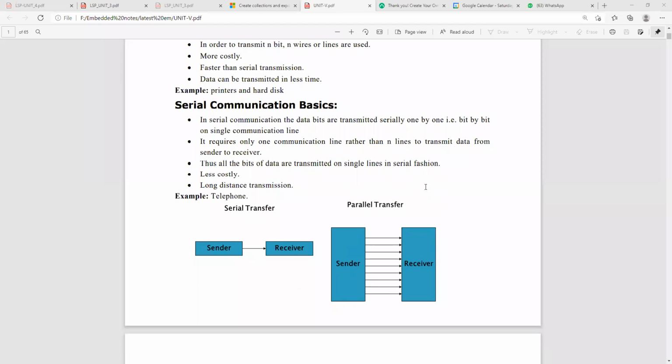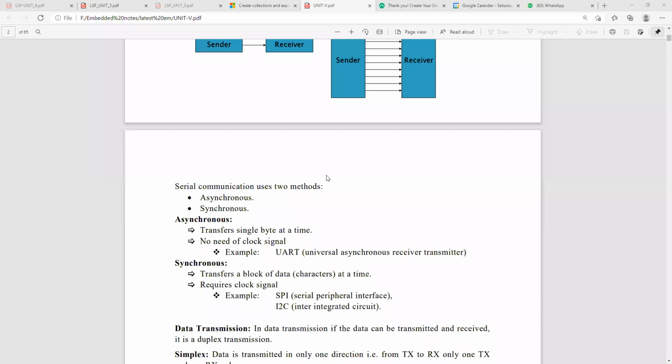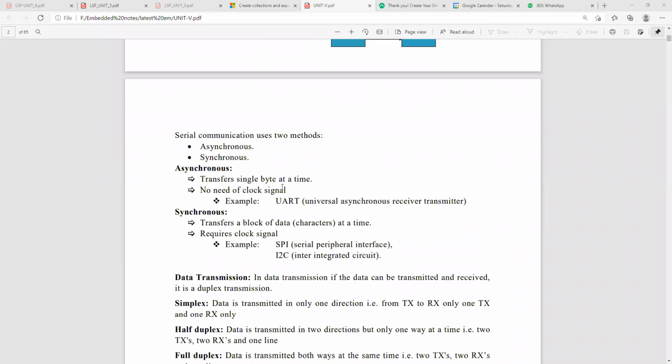So in serial communication, there are asynchronous and synchronous transmissions. Asynchronous comes under no need of clock. Here we are using UART, Universal Asynchronous Receiver and Transmitter. For synchronous transmission, two different protocols are used, SPI and I2C. SPI means Serial Peripheral Interface, I2C means Inter-Integrated Circuit.